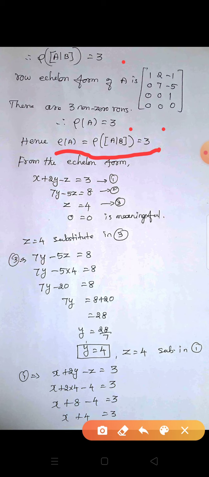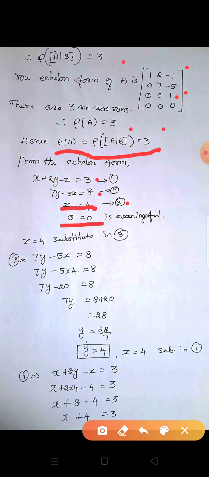Then from the echelon form we write the equations. First equation: x plus 2y minus z equal to 3. Second equation: 7y minus 5z equal to 8. And third equation: z equal to 4. Fourth one is 0 equal to 0. It is meaningful. Okay.